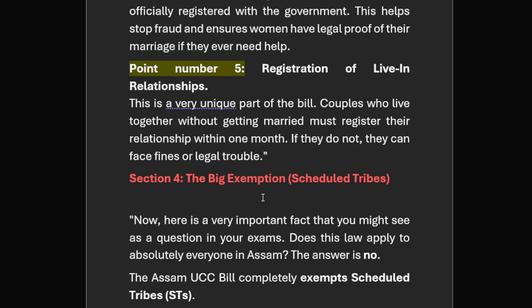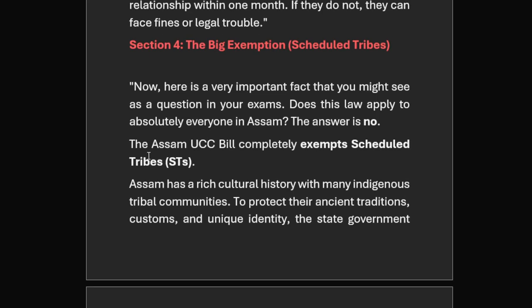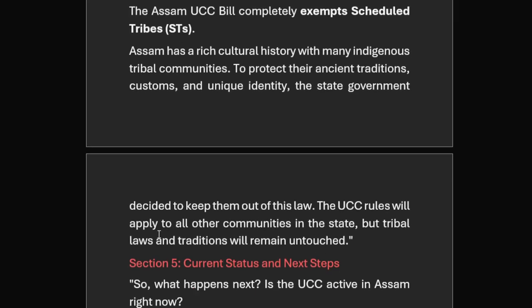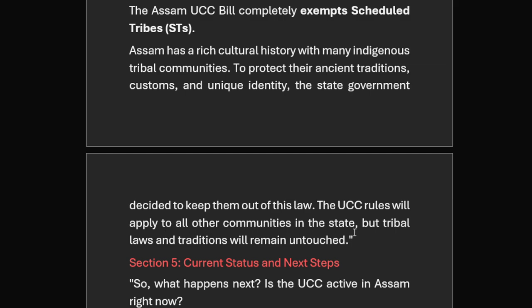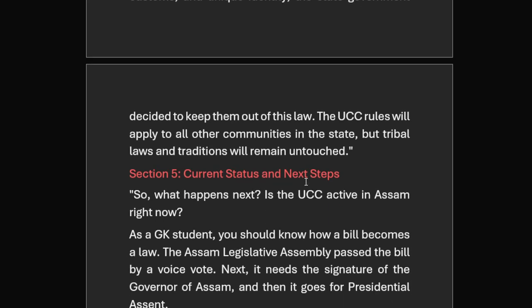Section 4: big for scheduled tribes, they are exempted from this bill. So the Assam UCC bill is completely exempted for the scheduled tribes. Assam has a rich cultural history with many indigenous tribal communities. To protect their ancient traditions, customs, and unique identity, the state government decided to keep them out of the bill. The UCC rules will apply to all other communities in the state, but tribal laws and traditions will remain untouched.